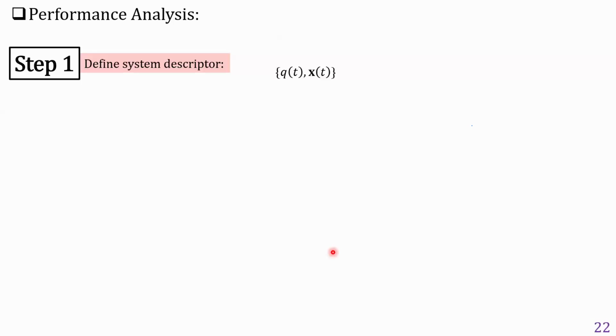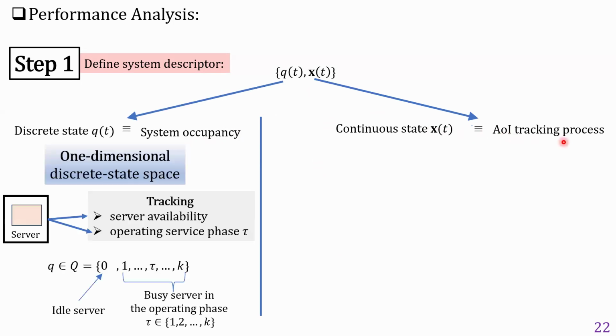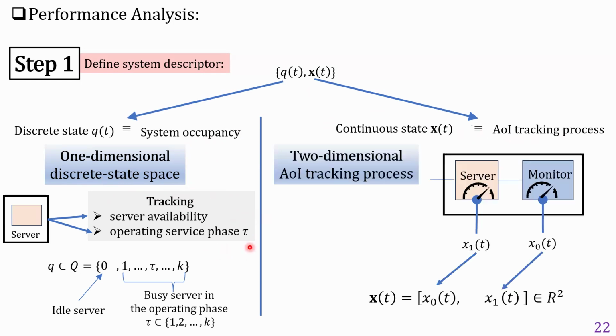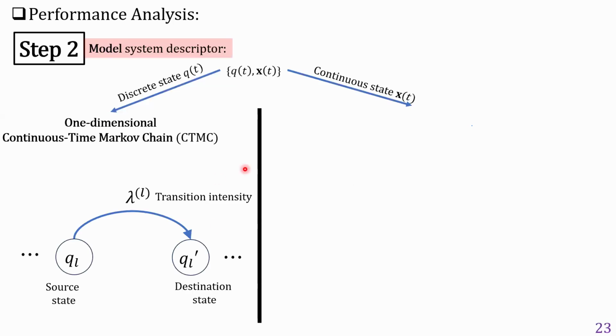The first step is to define the system descriptor, which is a hybrid of discrete state representing system occupancy and the continuous state representing age of information tracking process. In our case, we have a one-dimensional discrete state space to track the server availability and the operating service phase tau, and the two-dimensional age of information tracking process to track the age of information signals through the server and the monitor.